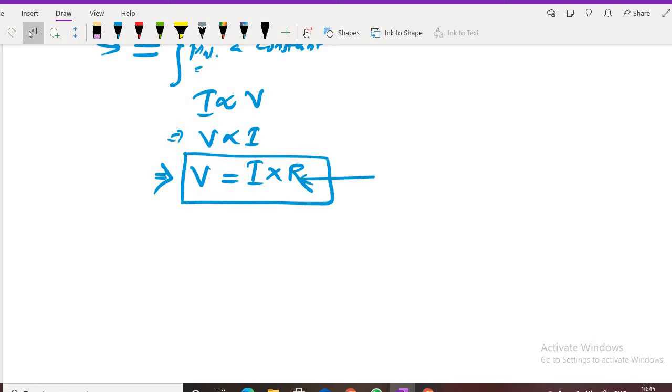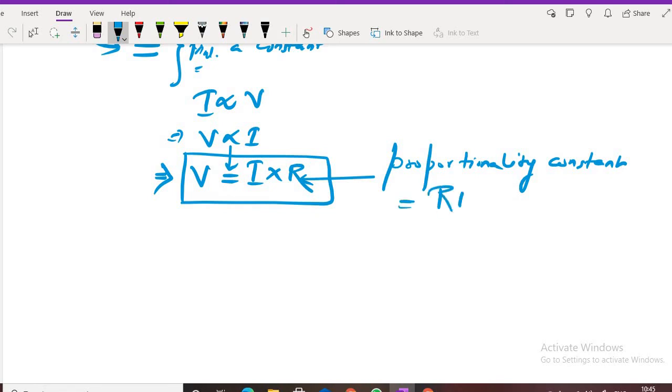Sir, where did it come from? So, R is a constant. Which constant? Proportionality constant. Okay. So R is a proportionality constant. From where has it come? I have changed the proportional sign into an equals to sign. For that reason, I have taken a constant here, R. And this R is only called resistance, my dear. Understood?